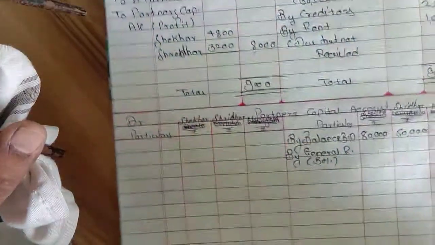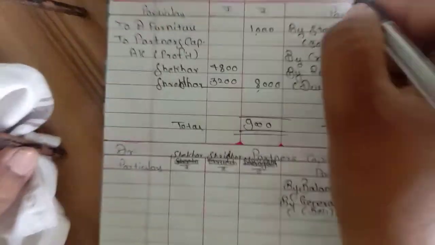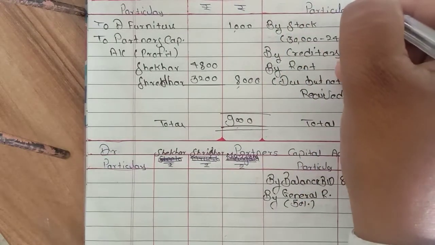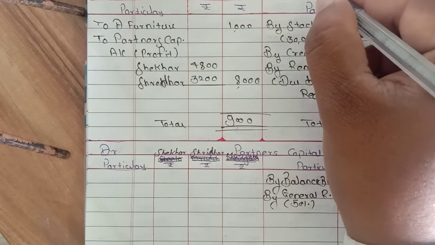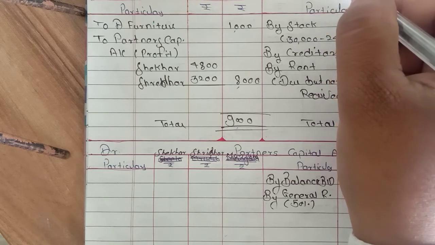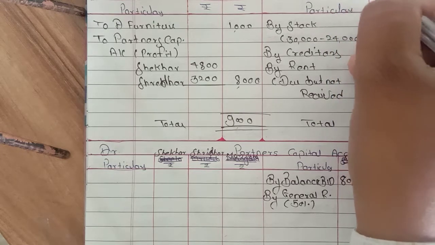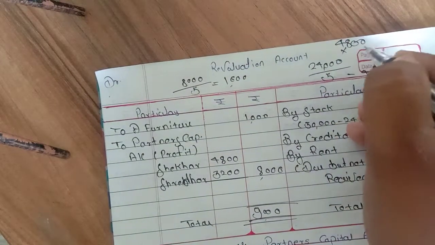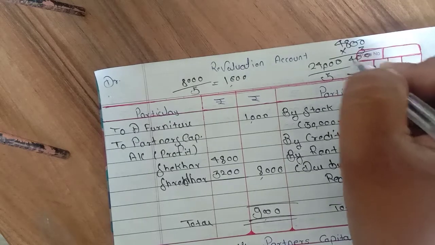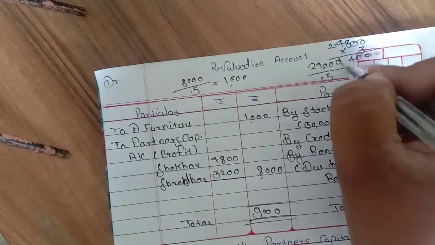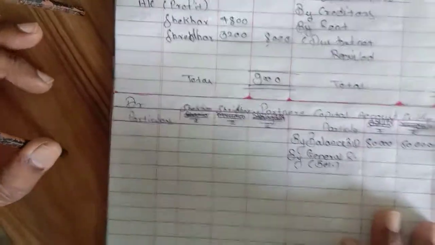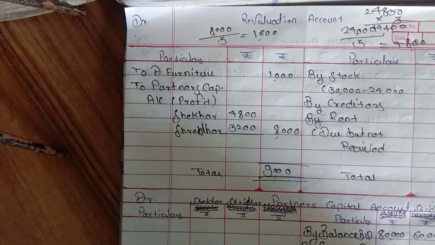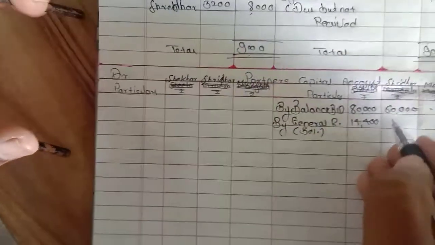So 50% of 48,000 is 24,000, and 24,000 upon 5 is 4,800. 4,800 into 3 is 14,400, and 4,800 into 2 is 9,600.